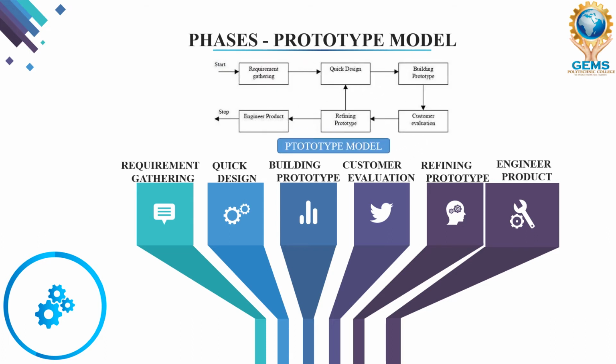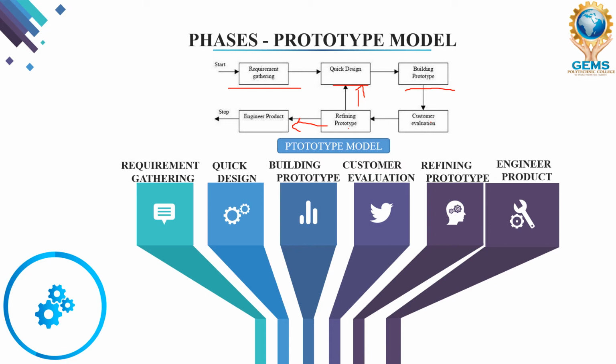So this is a small model for the prototype. First, starting here, requirement gathering is done, then quick design, then building prototype. Once the prototype is built, then customer evaluation and refining prototype. Again if any changes are there, again it will go to the design part. Again it will come here, again it will go there till the customer gets satisfied. Once the customer gets satisfied, it will come to the engineered product and finally it will stop. So this is how our prototype model is working.